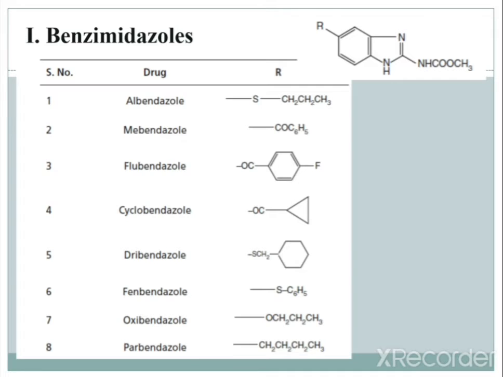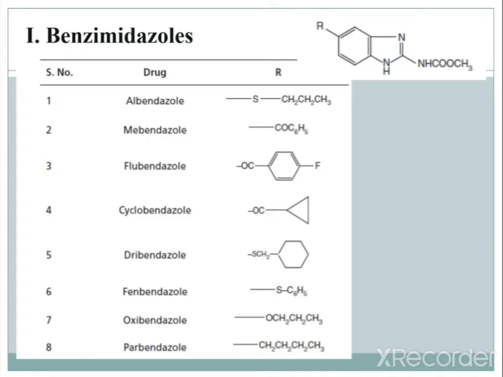Then fenbendazole SC6H5, oxybendazole OCH2CH2CH3, and parbendazole CH2CH2CH2CH3. These are the different examples of benzimidazole derivatives as anthelmintic agents.